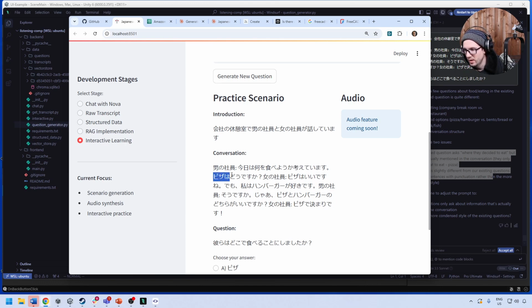And so here we have pizza wa do desu ka? Do you think we should have pizza? And then we have here the woman saying, pizza wa ii desu ne. Demo watashi wa hamburger, she's talking about a burger, suki desu. So she likes pizza, but pizza's good, but I like a hamburger.